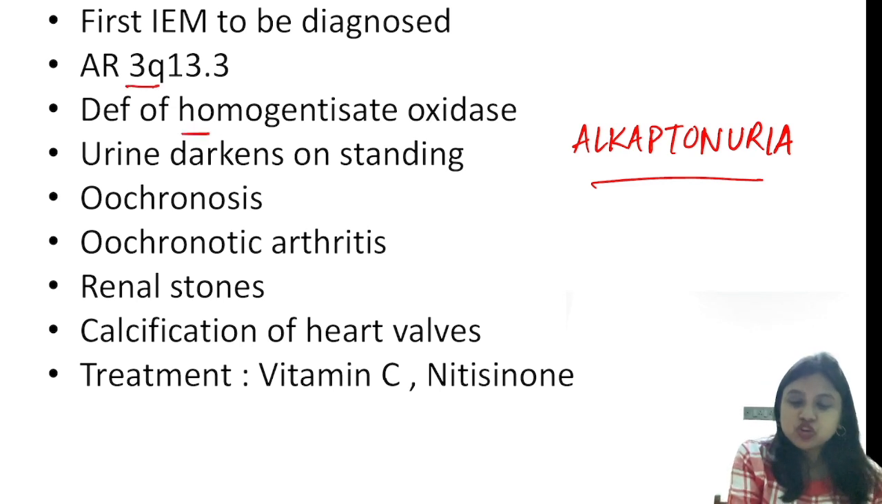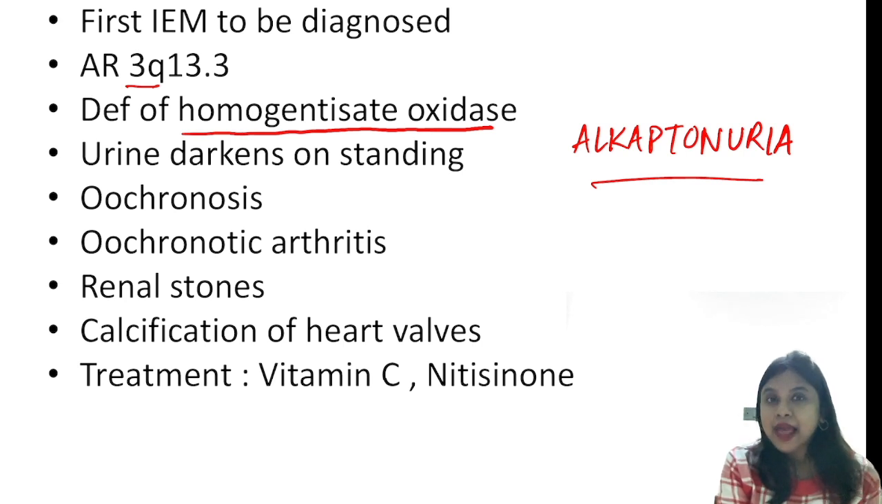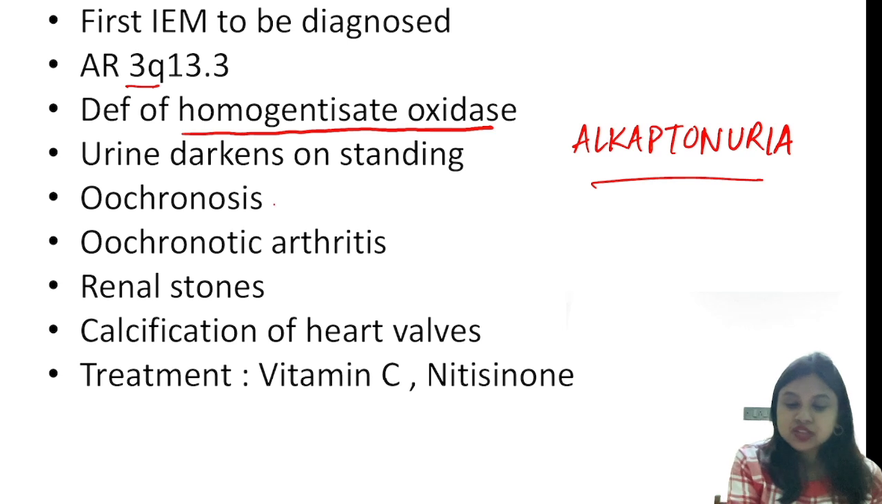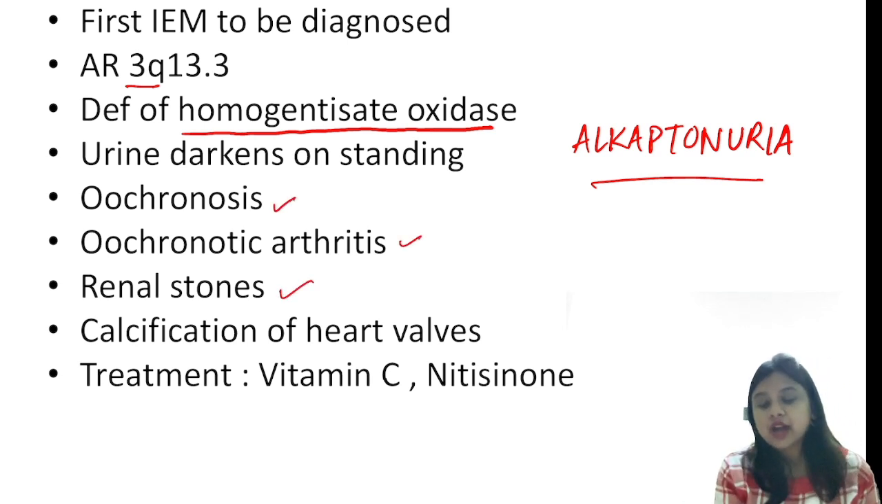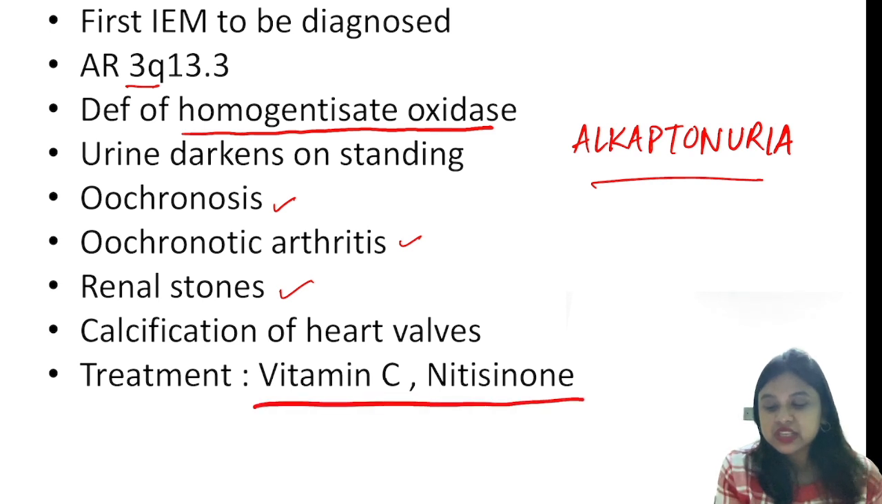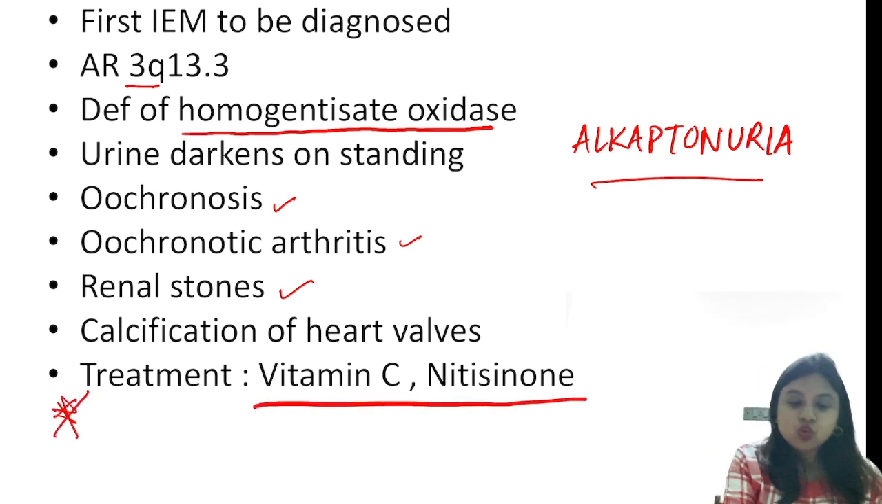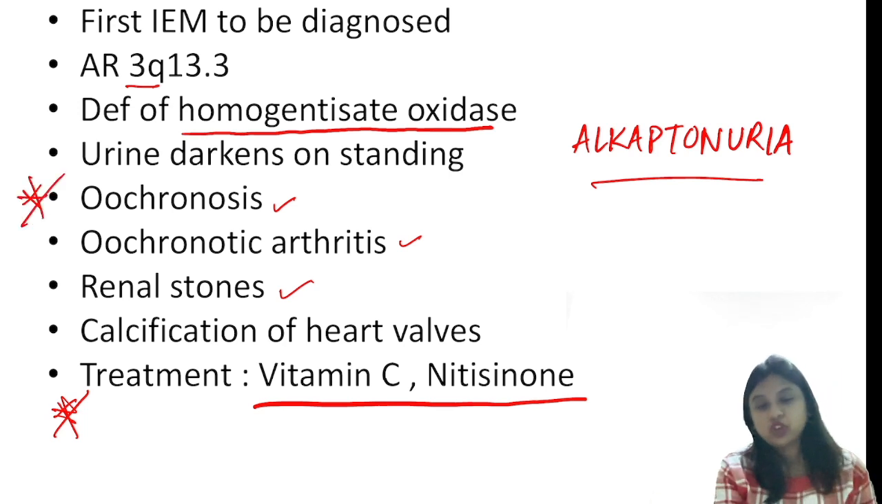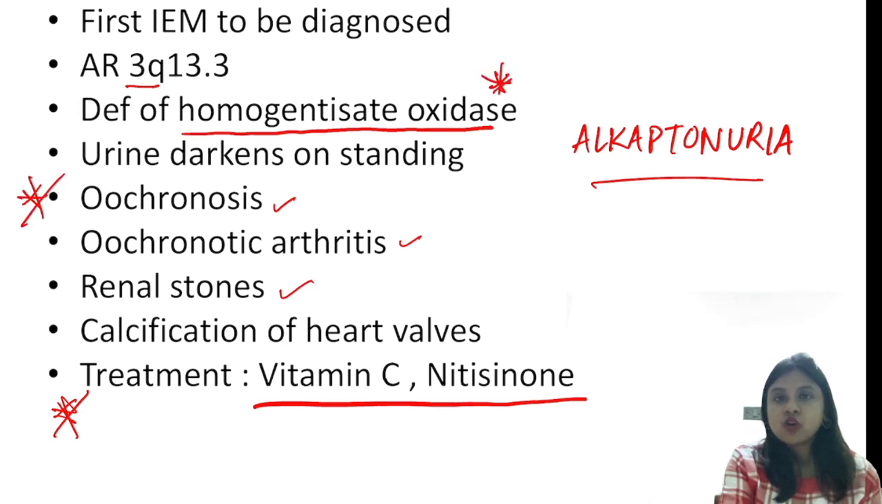Remember this for your future. Homogentisate oxidase. Urine stands black, or urine darkens on standing. There is going to be ochronosis, ochronotic arthritis, renal stones, and calcification of heart valves. We treat by giving vitamin C and nitisinone. Again, this is a future MCQ question. This ochronosis is also a future MCQ question. And again, this thing also.